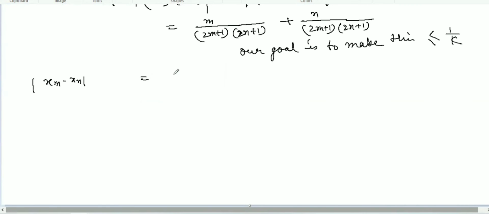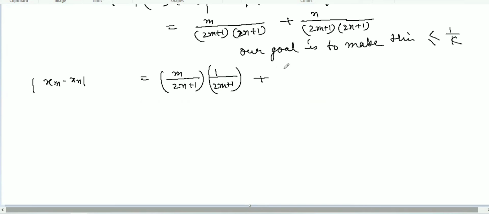Can we write it this way? m over 2m plus 1, and then I'm going to write, not 2m, I'm going to write here m over 2n plus 1 and 1 over 2m plus 1. This is the same thing, but I wrote it differently.